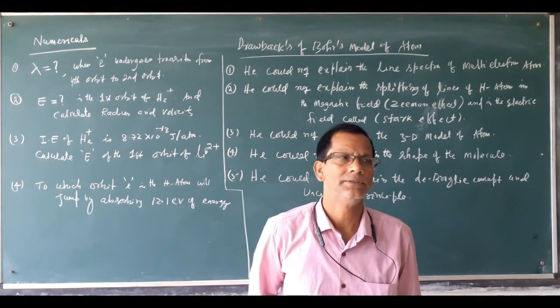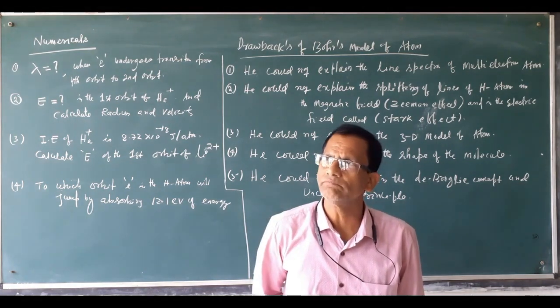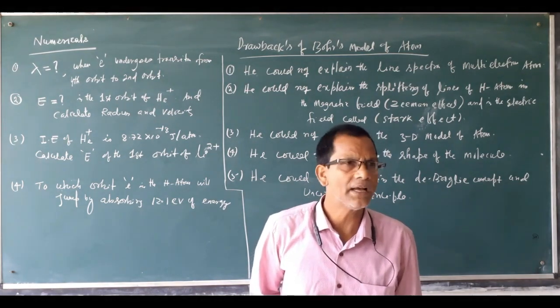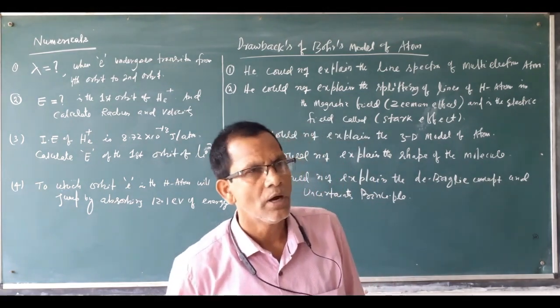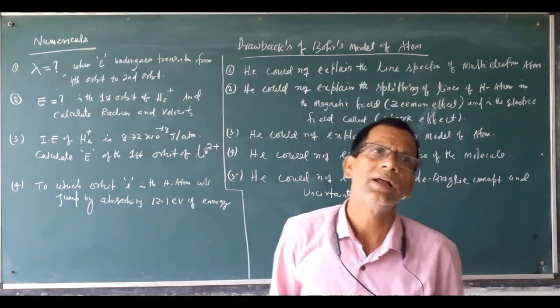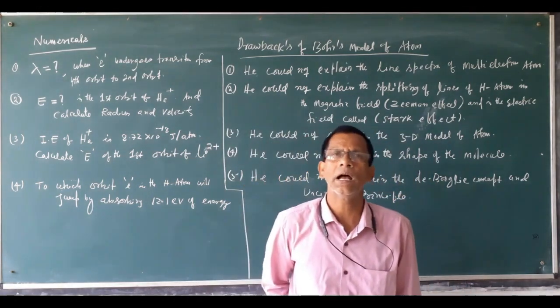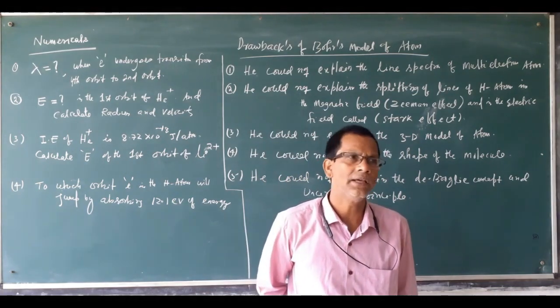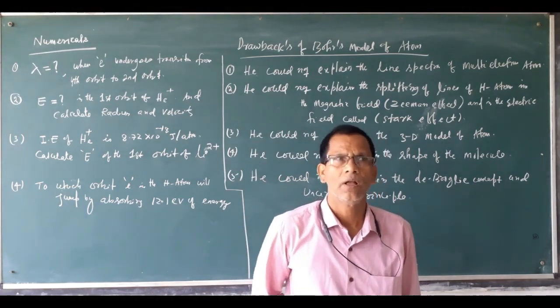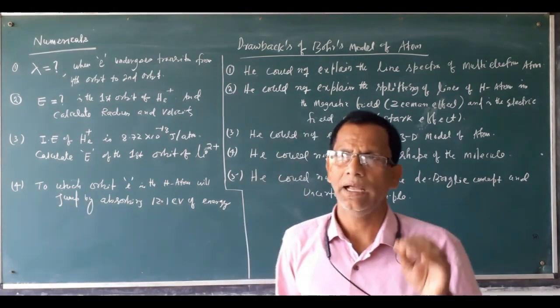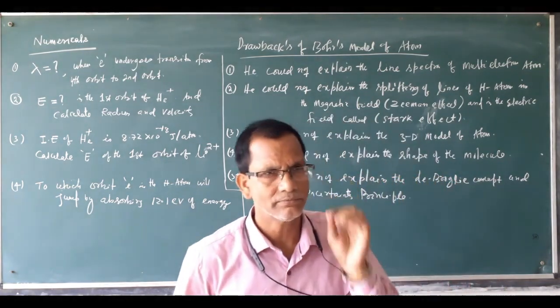Each model gives some idea regarding the structure of the atom, but they have some limitations, some defects, some faults.